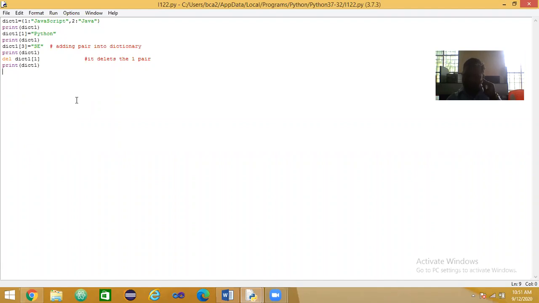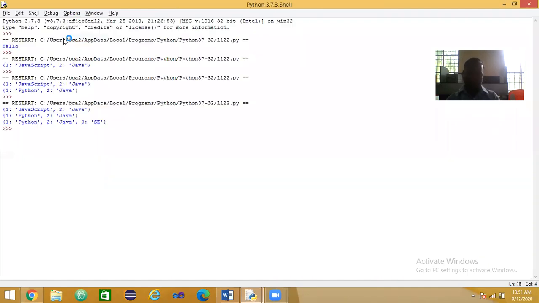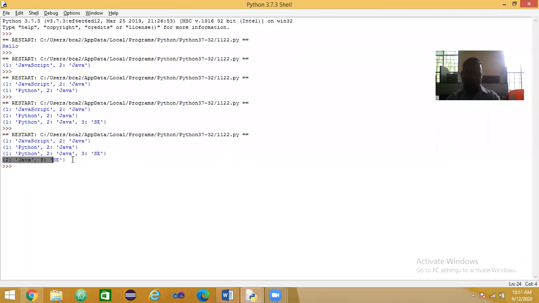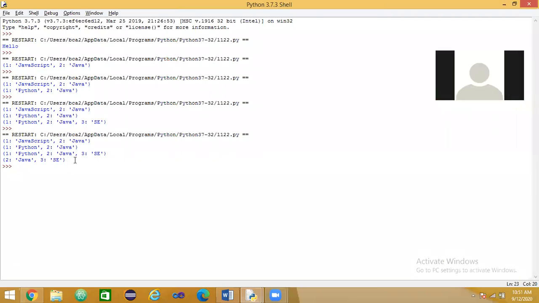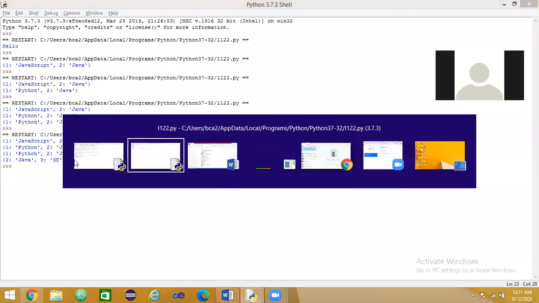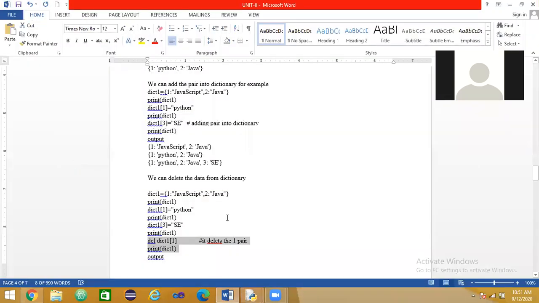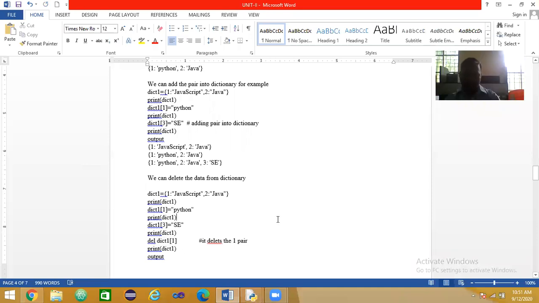Understood? Just check it out by running this program. See the output. Is it audible? Yes, sir. Okay. We deleted the element from the dictionary using the del keyword.